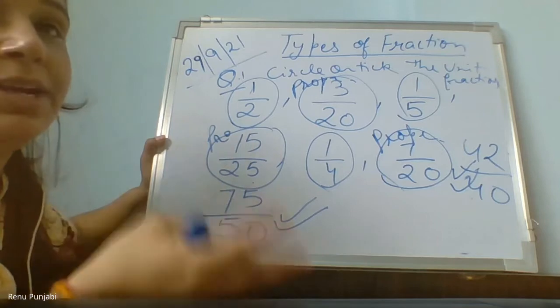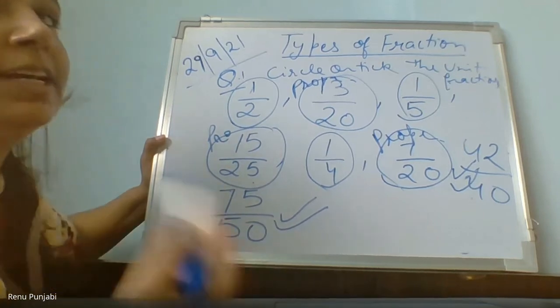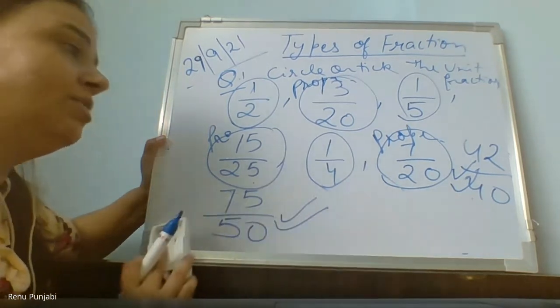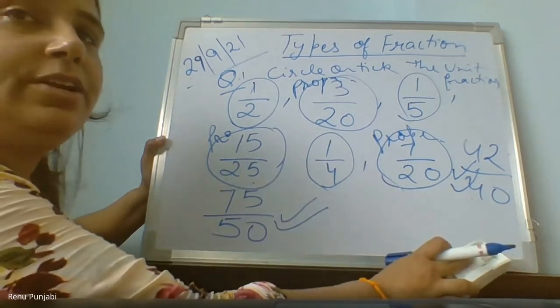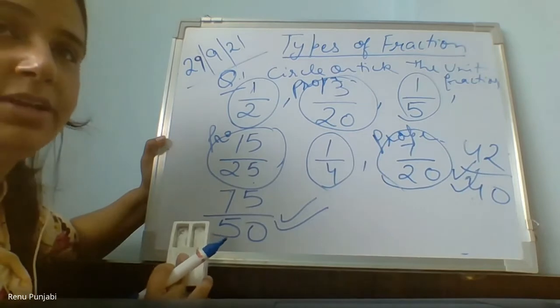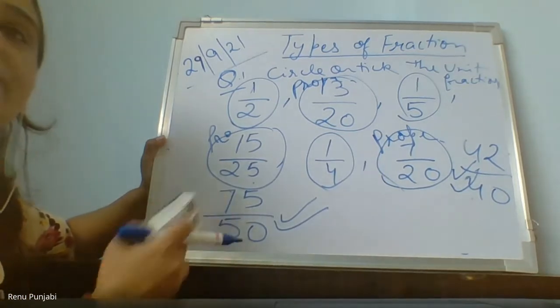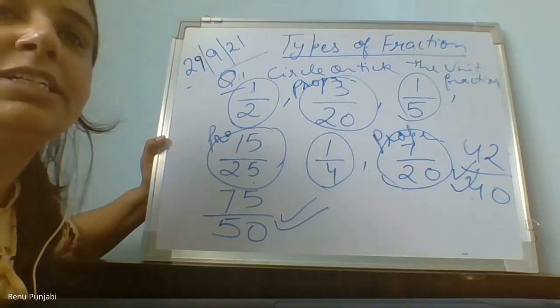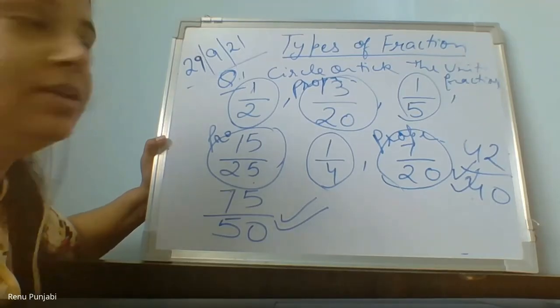So in that case, we will learn how it is possible also. That we will learn in another type of fraction. That will be possible. But right now, is it possible? Out of 40 pieces, can you give 42 to someone? No. Out of 50, can you give 75 to someone? No. So this type of fractions are called improper fractions.